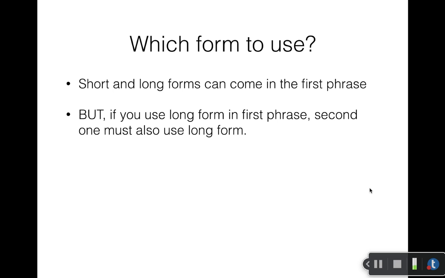Another thing to keep in mind when we are making these types of sentences is consistency of tone, consistency of formality. So which form do we use for the first phrase and the second phrase? We can use either short or long forms in either phrase, and it works in most combinations. However, the combination that does not work is to use a long form in the first phrase and a casual form in the second phrase.